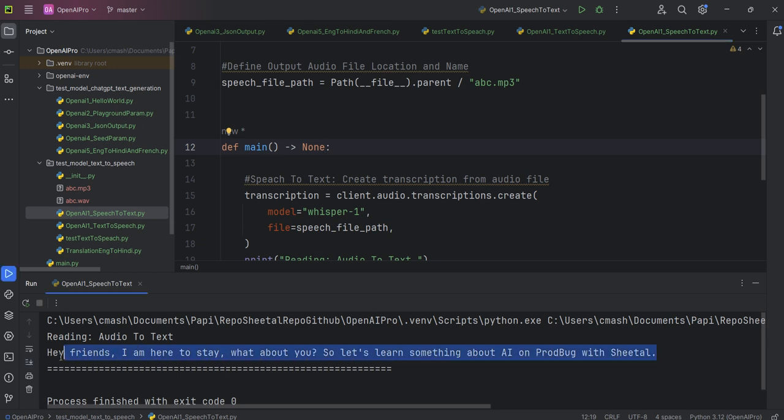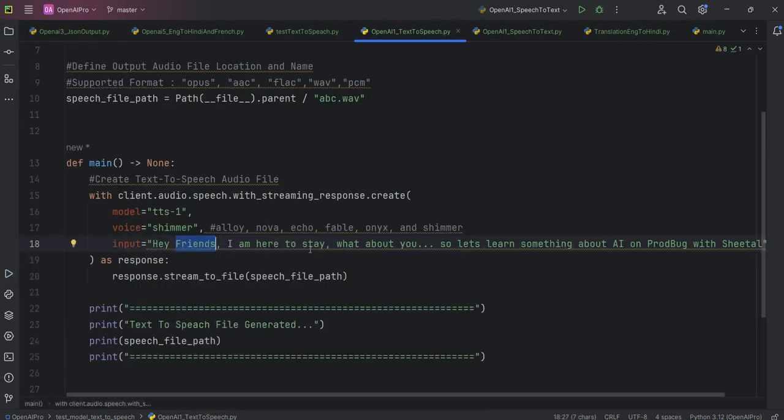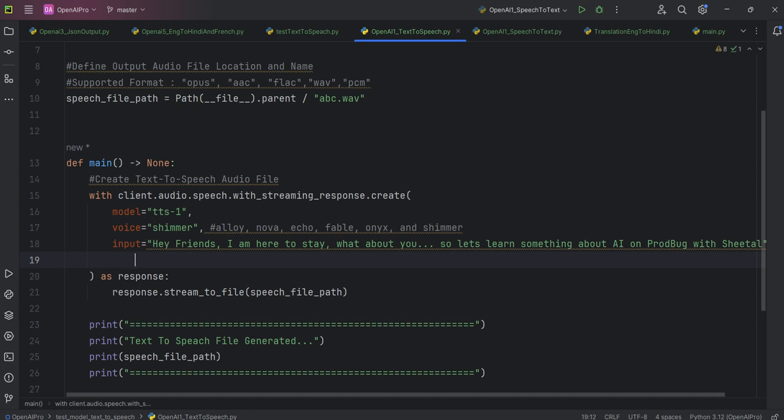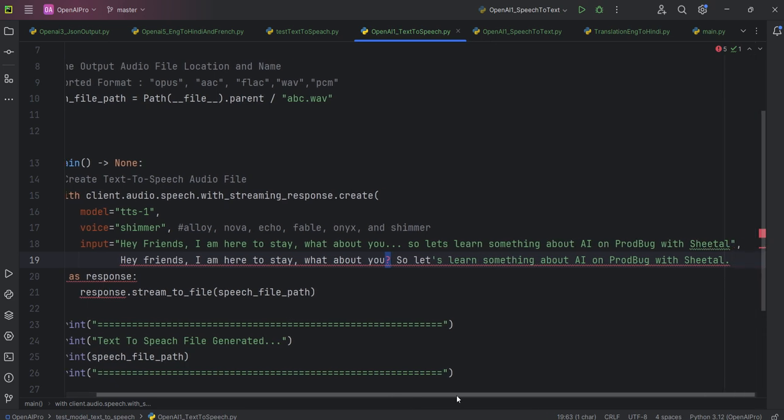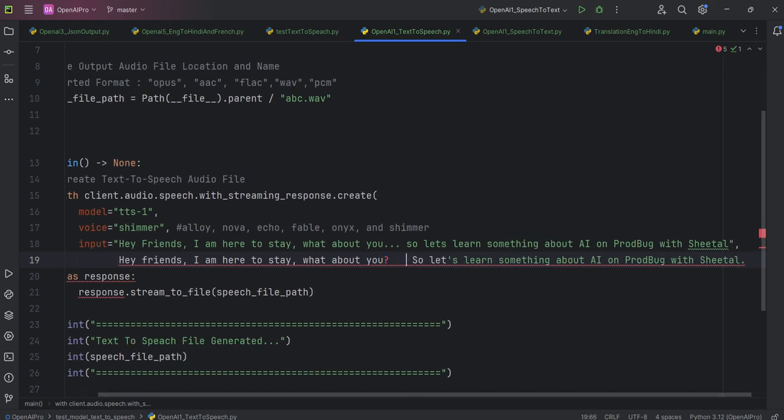So this is exactly the same sentence which we have seen in the previous chapter. Okay, so see, there is only one slight difference. Can you see? If not, I will show you here. Okay, let's compare what we have generated in MP3. So see, "I am here to stay" the question mark has been added by the AI, based on the audio, and the rest everything is the same, with capital S, so almost the same.